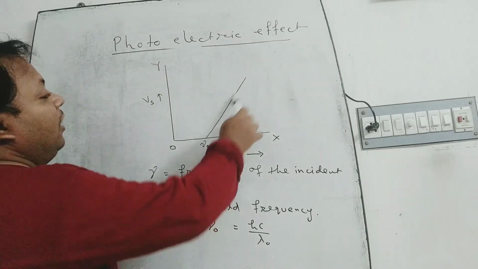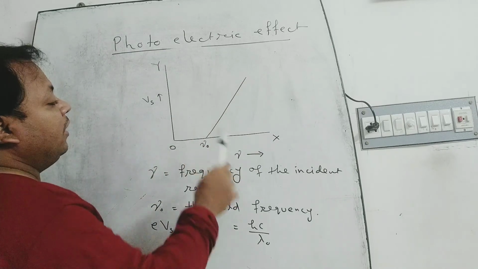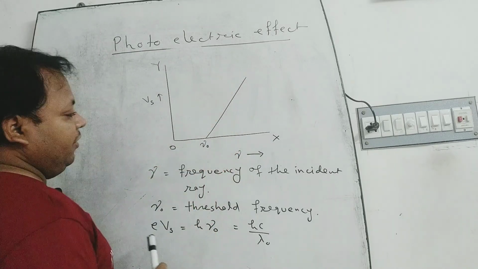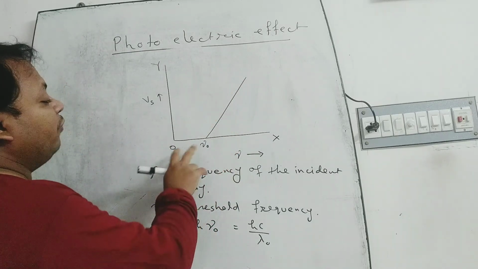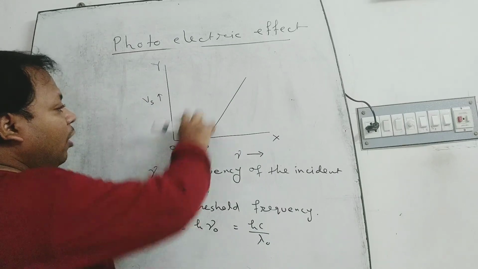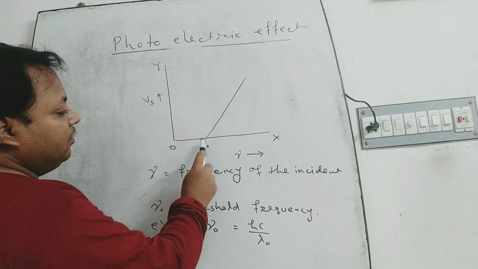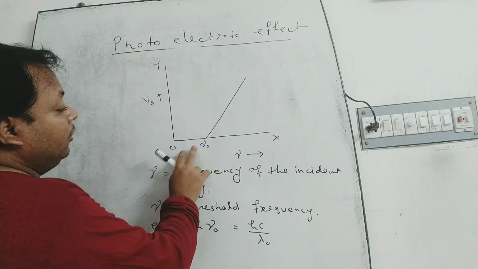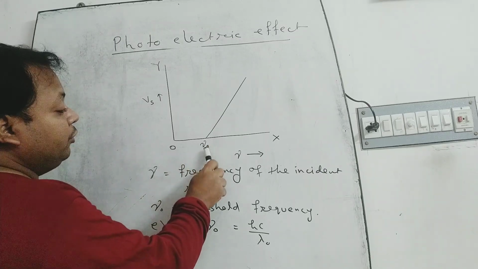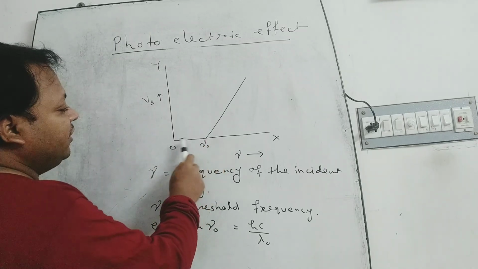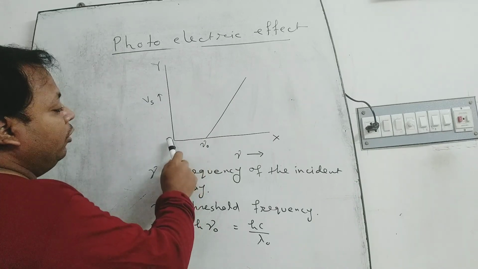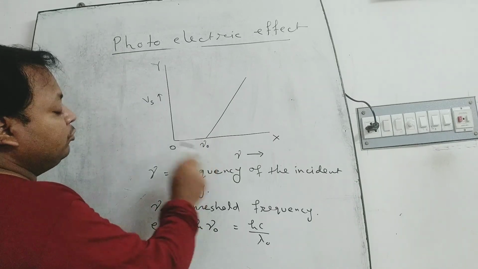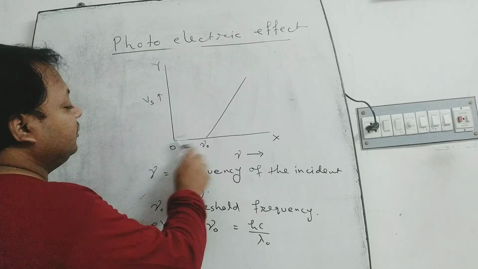We get a straight line. The graph is a straight line, and it does not start from the origin. It starts from some frequency nu 0, and the value of nu 0 is greater than 0.